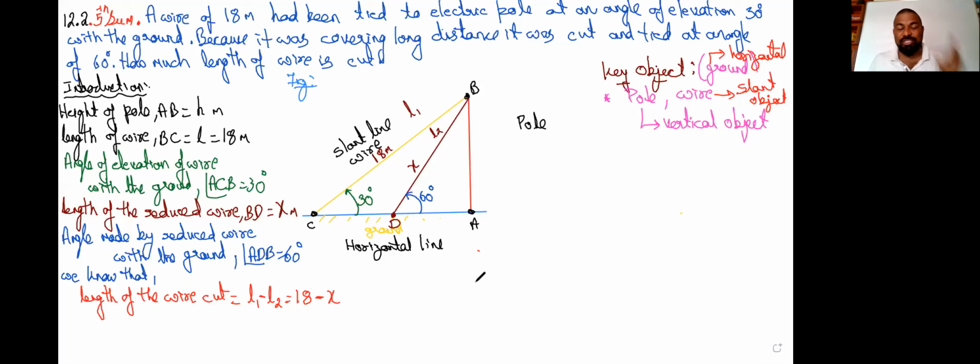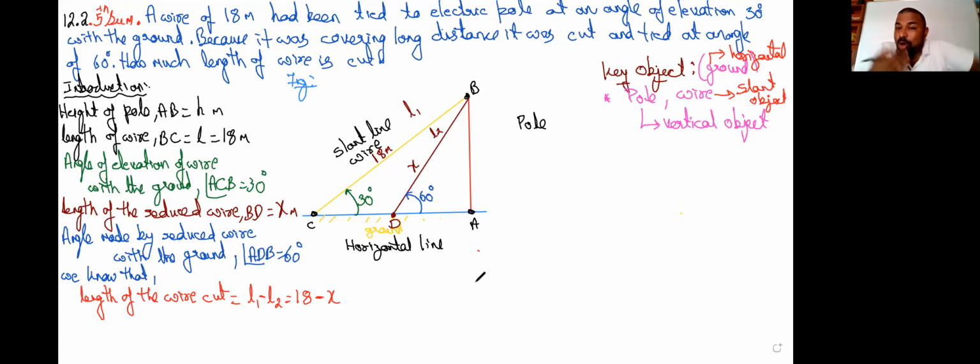Now the question is, what is X? How to find that X? If you know the value of X, straight away reduce it from 18 meters and we'll get the length cut. To find X, we need to assume something. The main logic is that we have two angles, 30 degrees and 60 degrees, but only one variable.